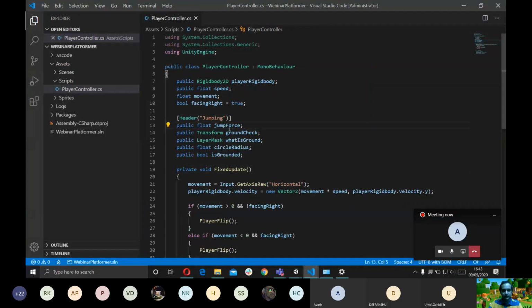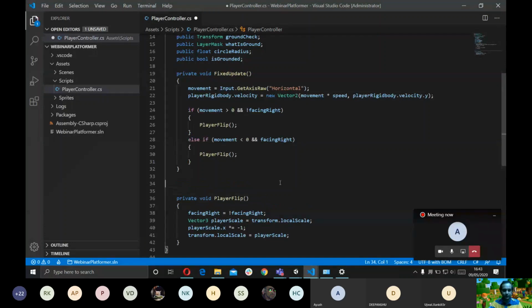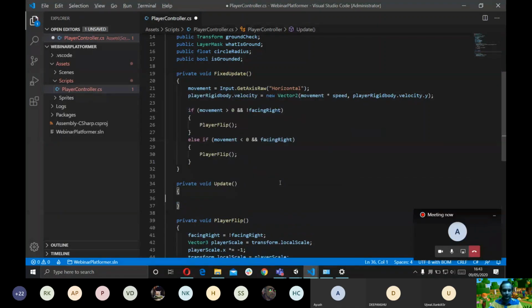But first, let's just think about jump force. This is the force we want our player to jump with. And what is jumping? Jumping is basically velocity in the up direction, right? Even right now, let's do this one in Update just so we understand, because we don't want any sort of delays in jumping, because that is going to be the core mechanic of our game. The player is going to be jumping over obstacles, jumping over enemies, things like that.